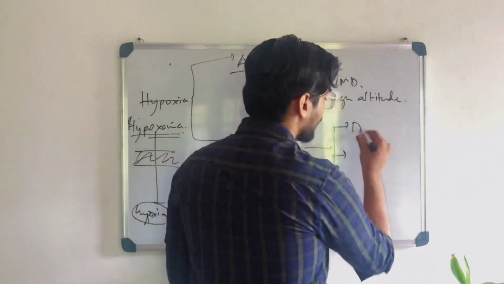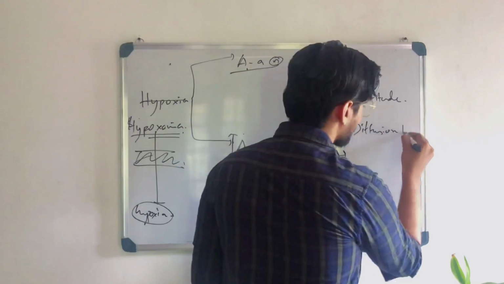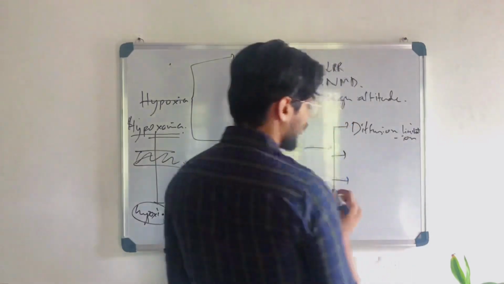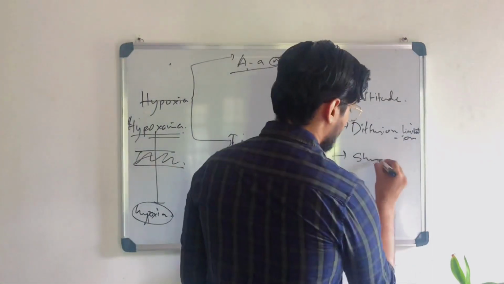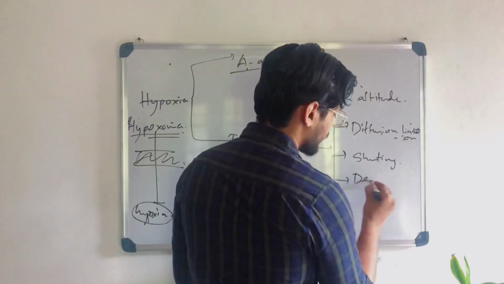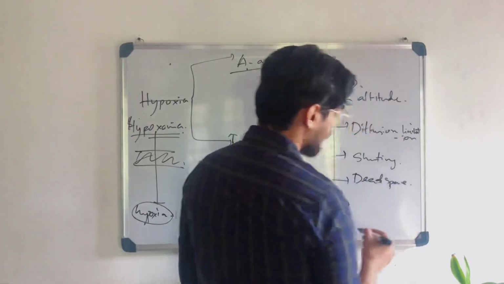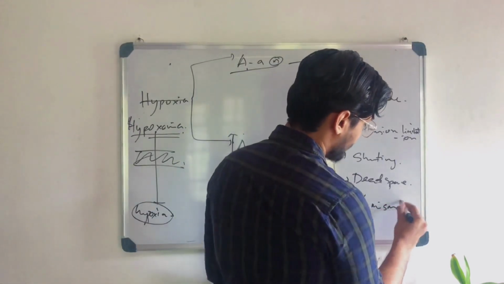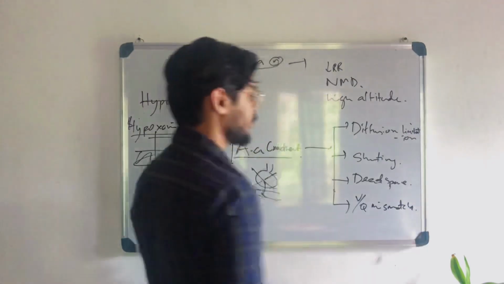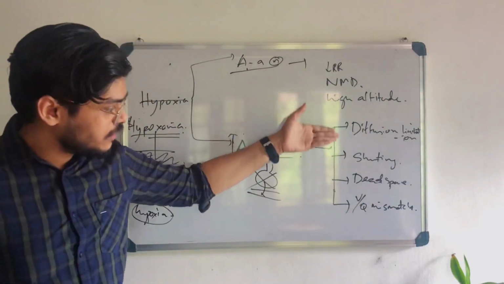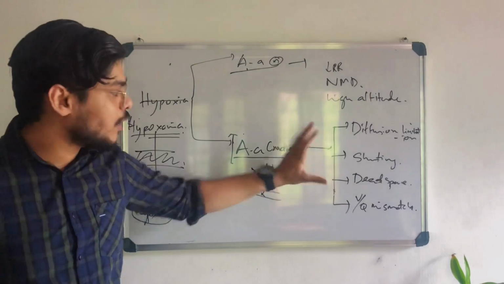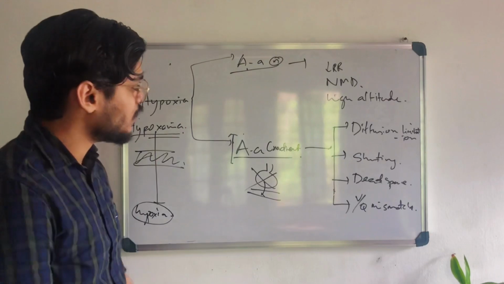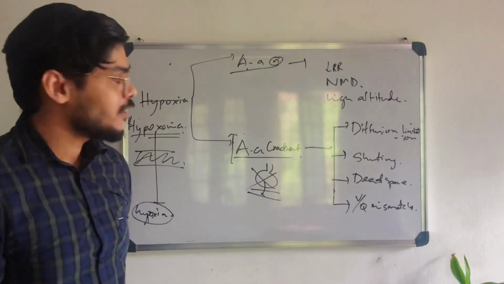Let's say one thing is diffusion limitation. The other one is shunting. Dead space. Or V/Q mismatch. We'll be learning each one, and it will be very easy. Now when you look at this, you'll think, oh, those are new words. How can I learn that, and what is the principle behind it? Don't worry, let's make it very simple.